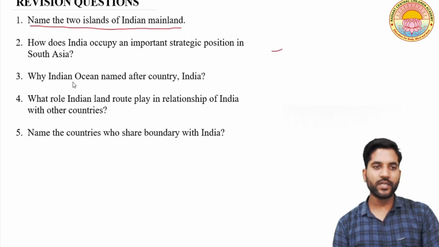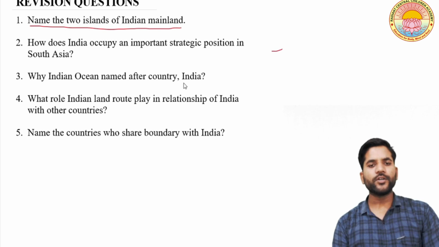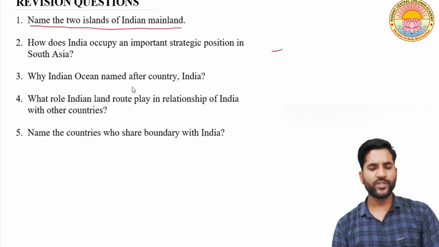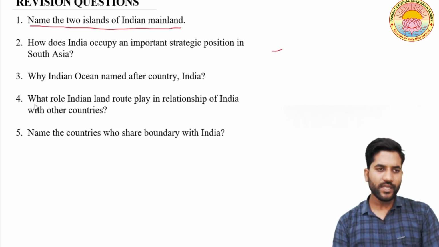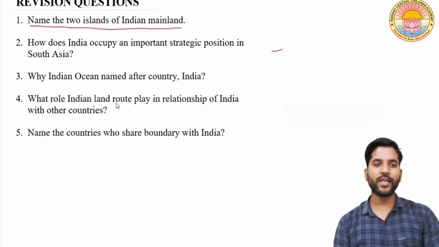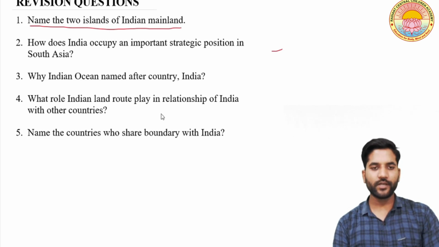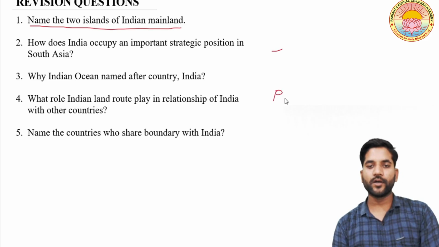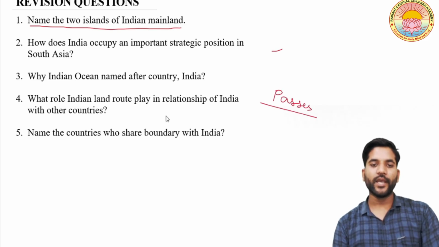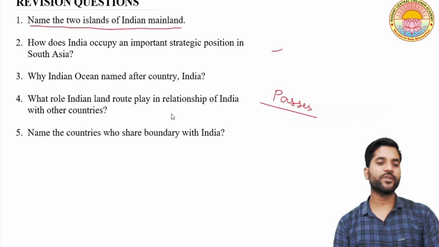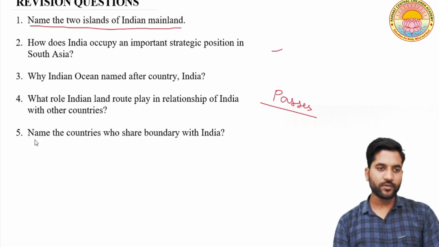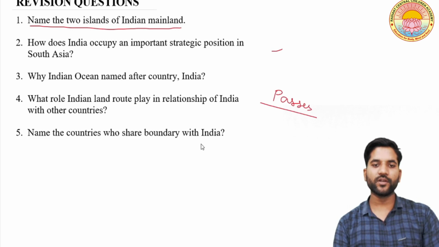Third question is, why is the Indian Ocean named after the country India? Due to the longest coastline which it shares with the Indian Ocean, that's why the Indian Ocean is named after the country India. Let's come to the next point, that is what role do Indian land routes play in relationship of India with other countries. I told you about how the people travel from India to other countries through the mountain passes, and they exchange the ideas and commodities both. Let's come to the last question, that is name the countries who share boundary with India.